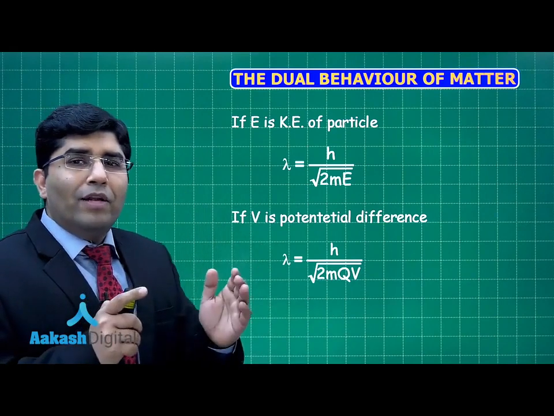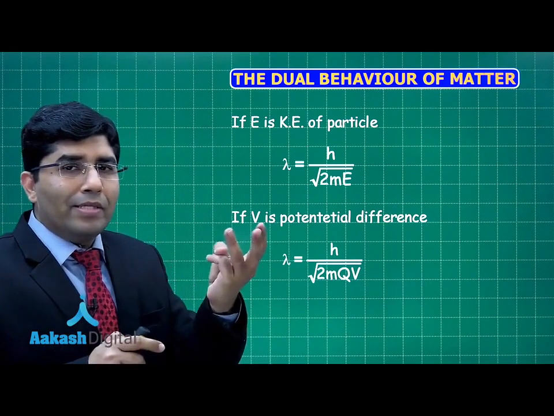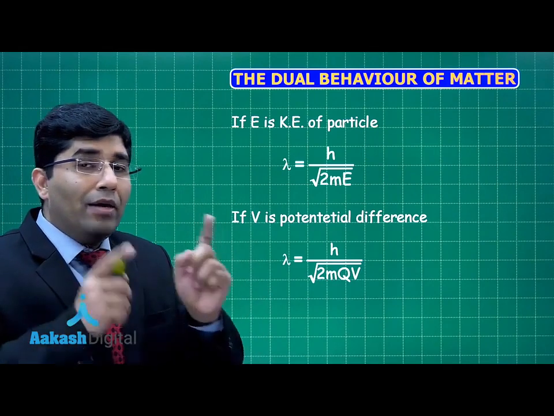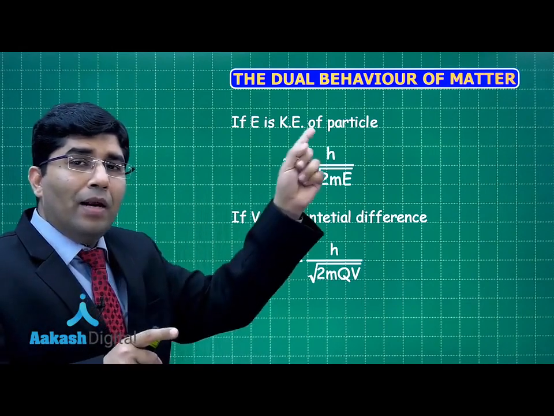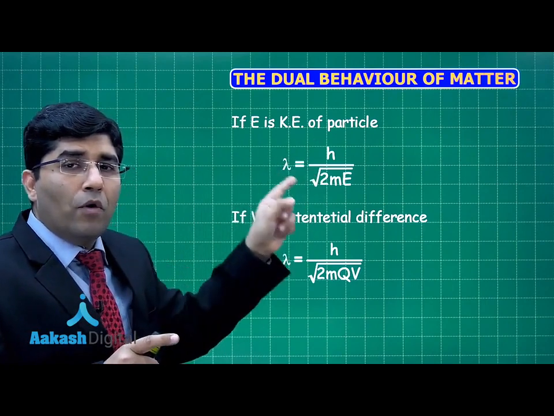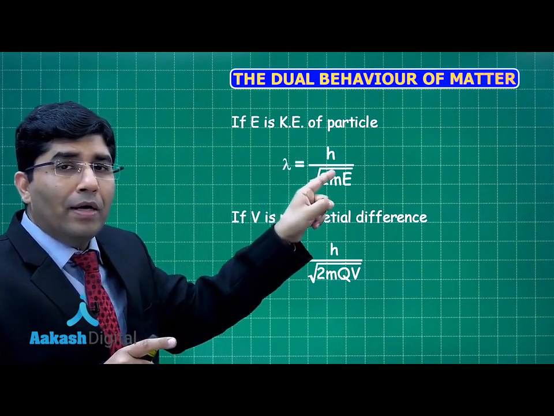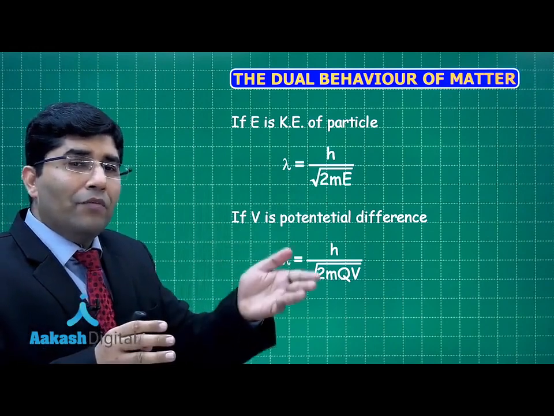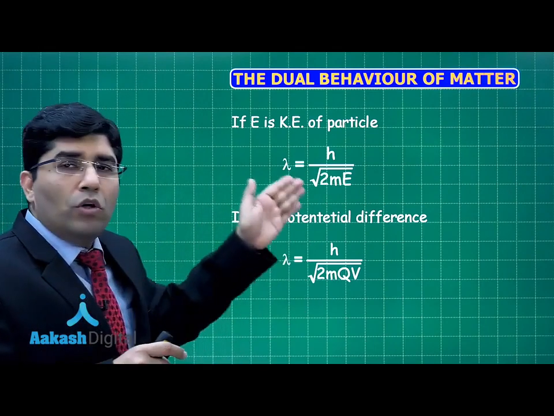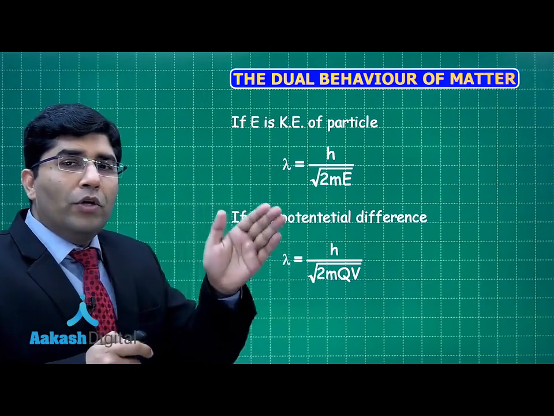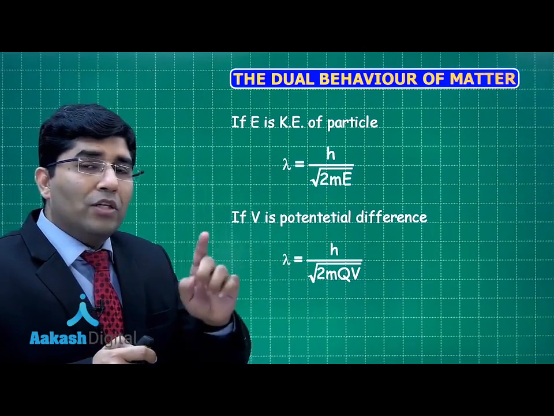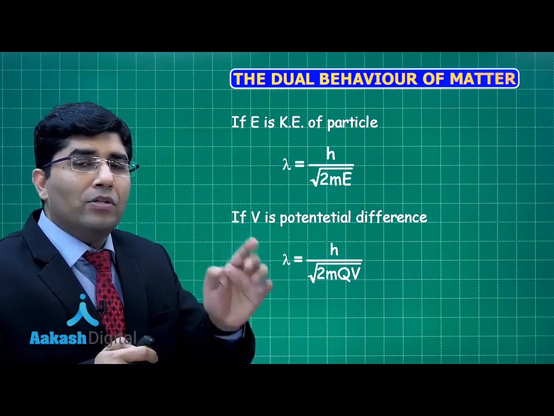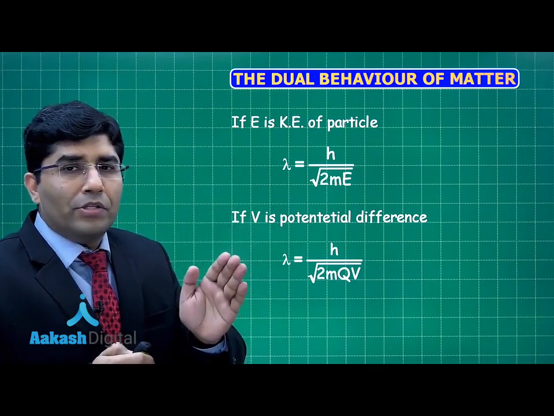So de Broglie wavelength we can find in three ways. If velocity is given, lambda = h/mv. If kinetic energy is given, then lambda = h/sqrt(2mE). And if potential difference is given, then lambda = h/sqrt(2mqV), where q is the charge of the particle and V is the potential difference.